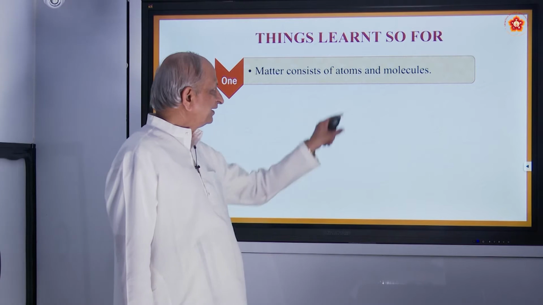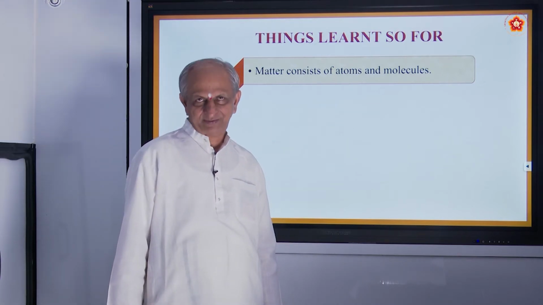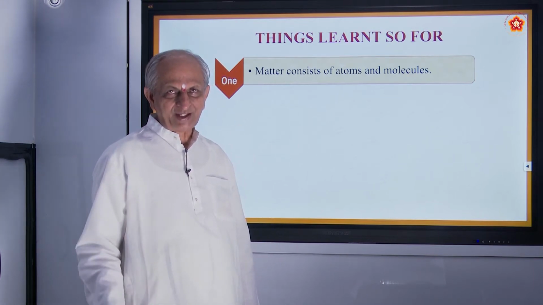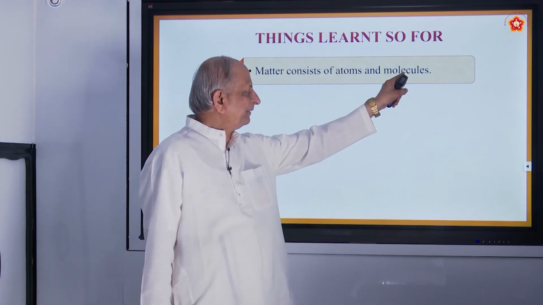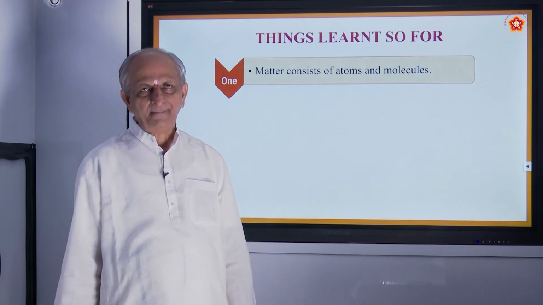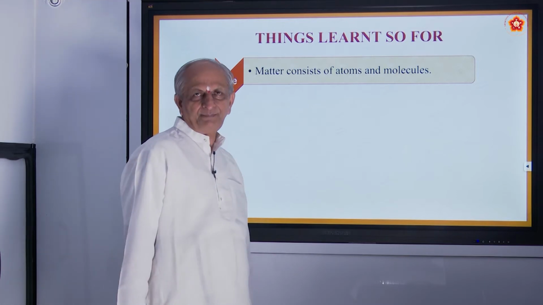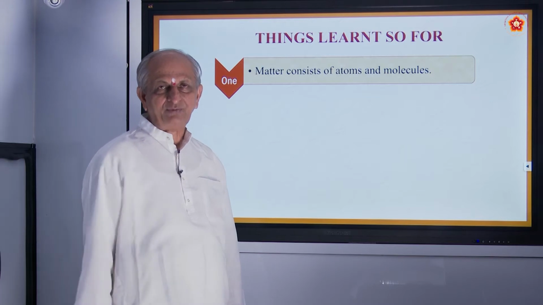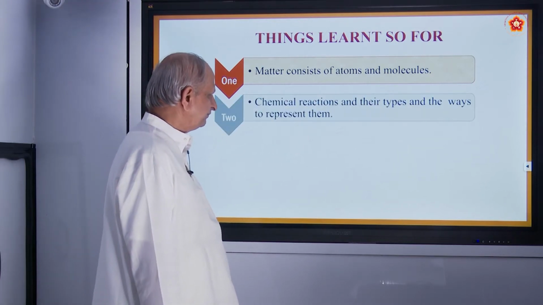the smallest particle is called an atom in the case of elements like hydrogen, oxygen, chlorine, sodium, potassium, etc. In the case of a compound, the smallest particle is called a molecule. For example, if you break up water, you get the smallest particle of water, which is called a molecule. This you have already studied.